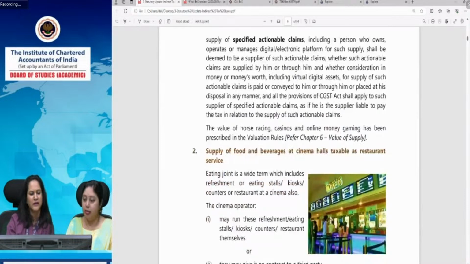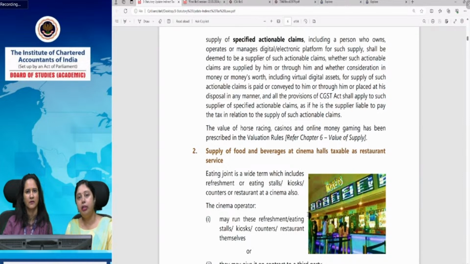Can I add something to this, Swati? Regarding these actionable claims, horse racing, casino and online gaming, they were under GST earlier also, but there was a lot of controversy regarding their valuation. Demands were being raised on online gaming companies because of the value on which they were paying tax. They were paying tax as a residual service, but the government wanted to bring them under the net of actionable claim.